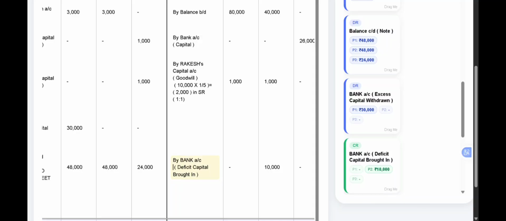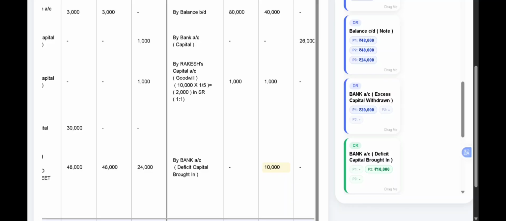So the shortage amount of Suresh is being adjusted in bank account. So we write as by bank account, deficit capital to be brought in by Suresh, rupees 10,000. So this is how we adjust the partners' capital accounts.